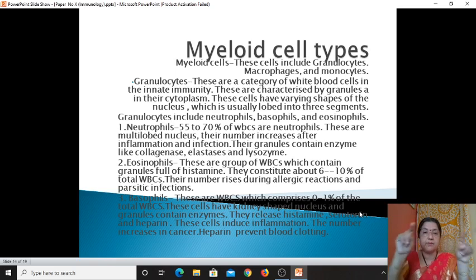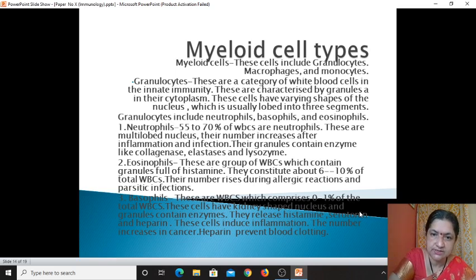And these have a multi-lobed nucleus, meaning when we observe under the microscope after preparation of the blood smear and blood staining, we observe the multi-lobed nucleus. Many lobes we observe there along with the granules. Their number increases after inflammation and certain infections also. Inflammation means swelling, the blood capillaries get swollen. So in inflammation, and whenever there are certain infections by germs or other bacteria, we find the number of neutrophils increasing.